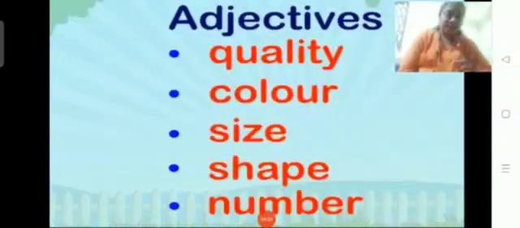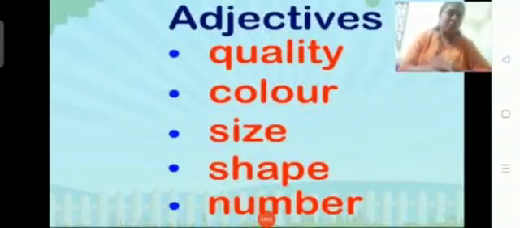So adjectives tell us about the quality, color, size, shape and number. You understood this, right? It tells how it is. It tells about quality. When you say he is a smart boy, the word smart is telling the quality of the boy.